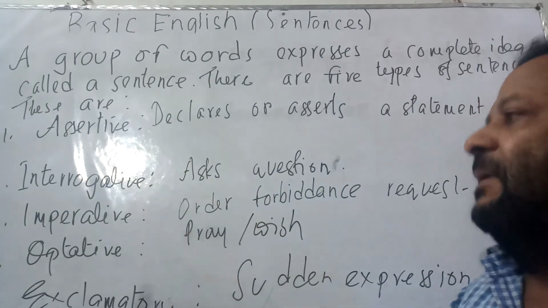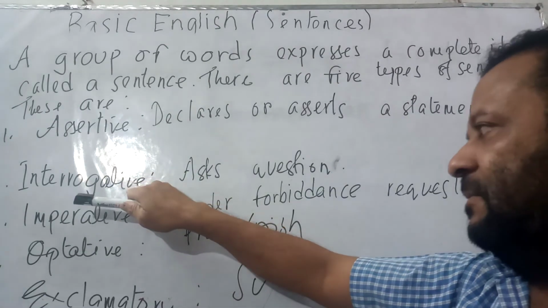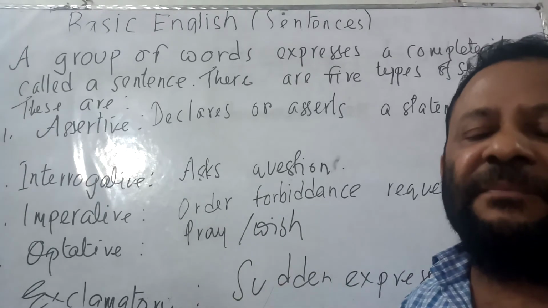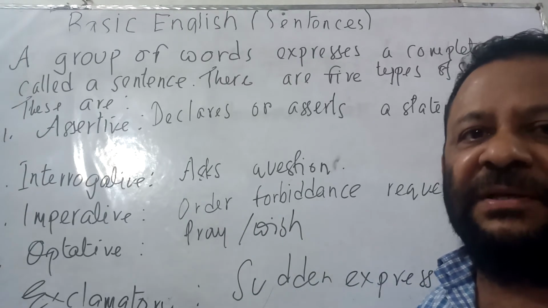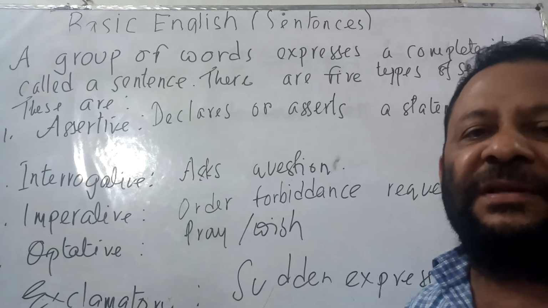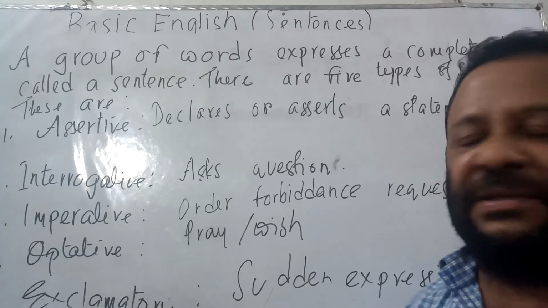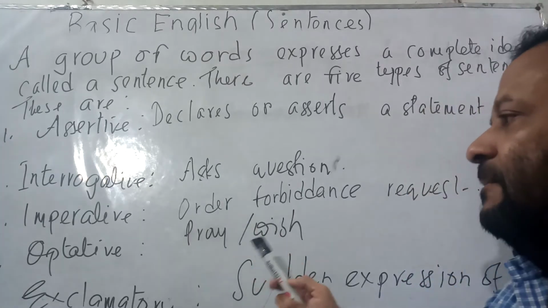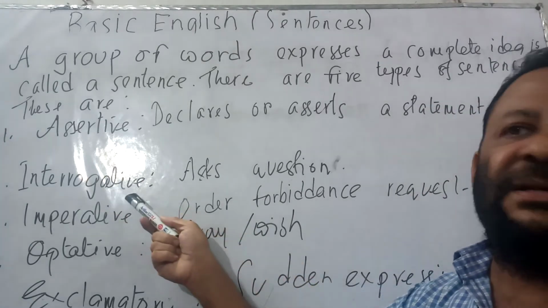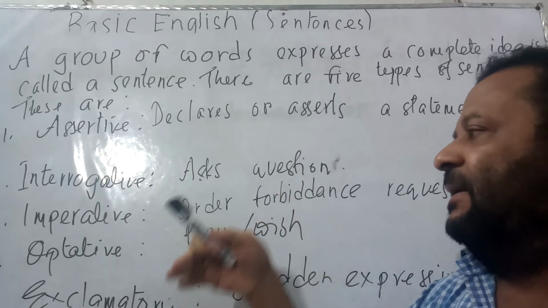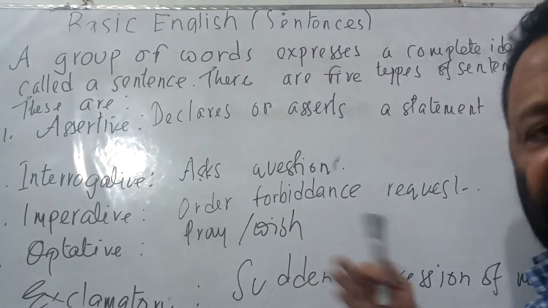Now, interrogative. Interrogative sentence is used to ask question. Now, there are 2 types of questions, that is yes no question, and another type of questions are WH questions. So interrogative sentences are of 2 types. That is, there are 2 types of interrogative sentences.